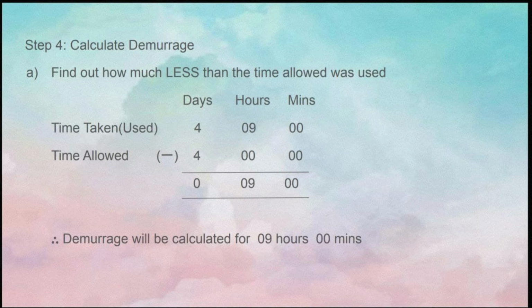In step 4, for the demurrage calculation, we have to find out how much more than the time allowed was used. In this calculation, the time used should be subtracted by the time allowed. In this slide, you can see that the total time taken is 4 days, 9 hours minus the time allowed, which is 4 days. The result of this calculation is 9 hours. Therefore, the demurrage will be calculated for 9 hours.